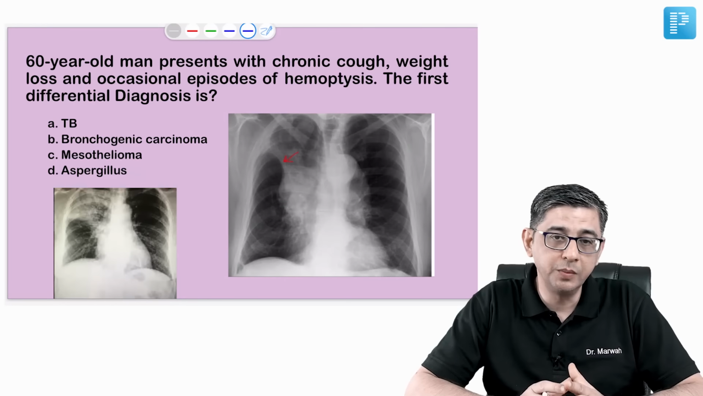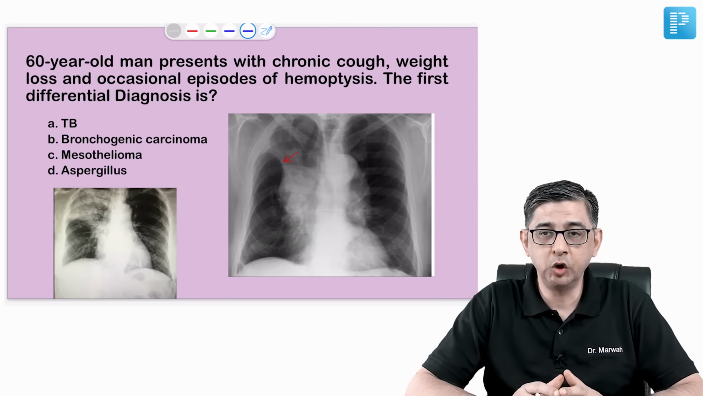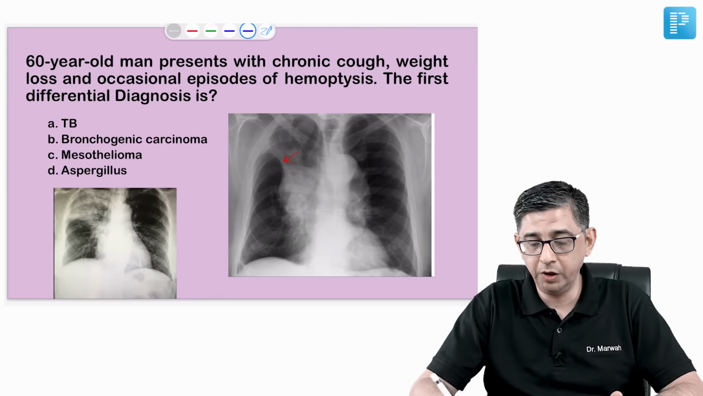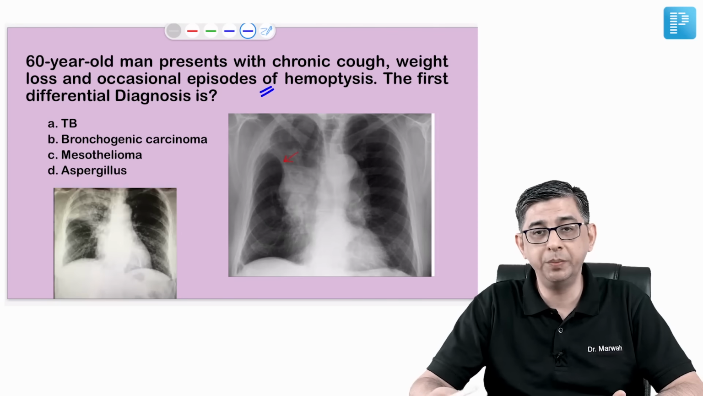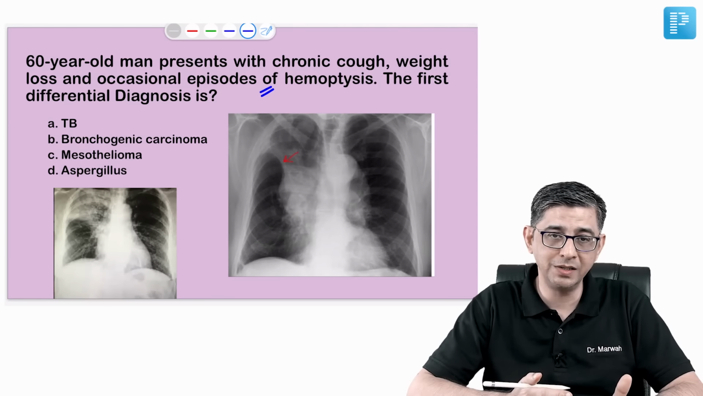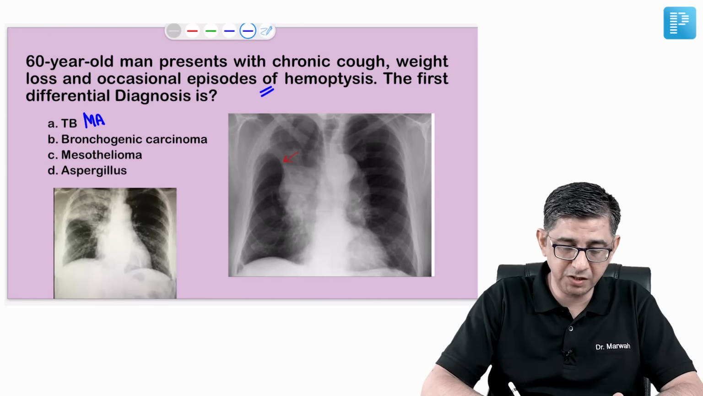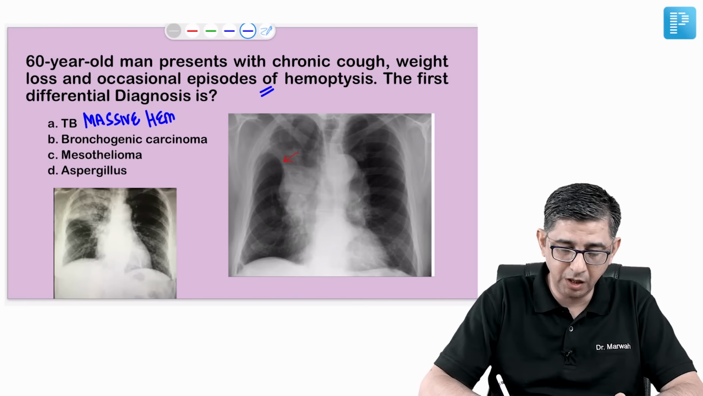The next question talks about a 60-year-old man who presented with chronic cough, weight loss, and occasional episodes of hemoptysis. So when you read the history, you're thinking either it could be tuberculosis or it could be lung cancer. Now, mainly in tuberculosis, you will have a history of massive hemoptysis. And more importantly, in tuberculosis, it is the upper lobe of the lung that is involved, where cavity formation will be present.